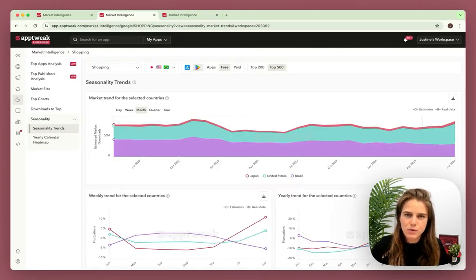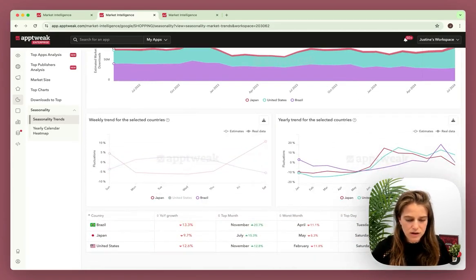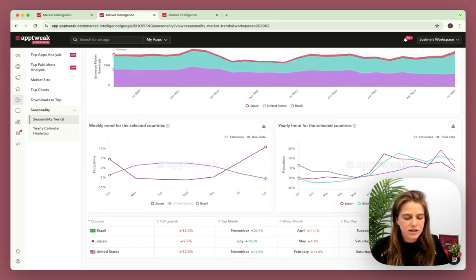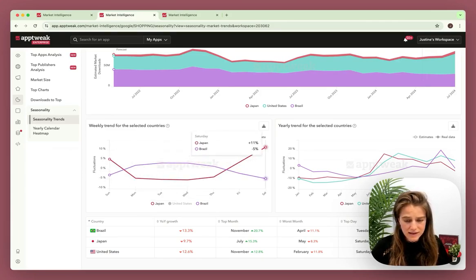With the seasonality view, you can time campaigns to maximize the impact in the week, month, and year. Thanks to this view, you can improve budget allocation per country based on seasonality. Let's take the example of the shopping category. You can first find some interesting insight when you want to compare Japan and Brazil. With this insight, for example, you can check that for Brazil, it is more interesting to make campaigns during the week, while for Japan, it's more interesting during the weekend.